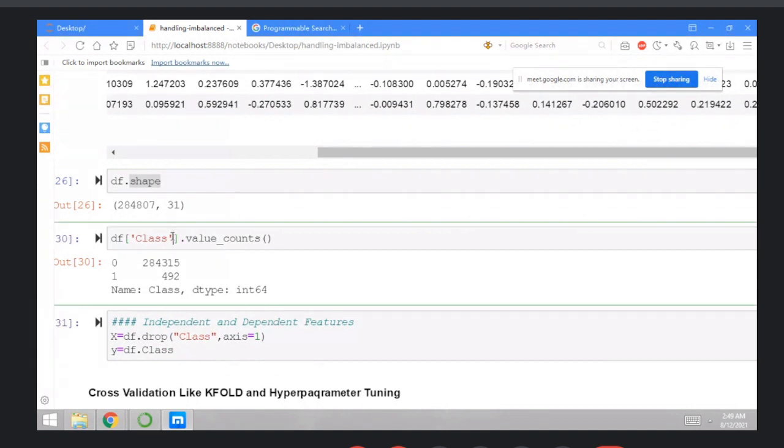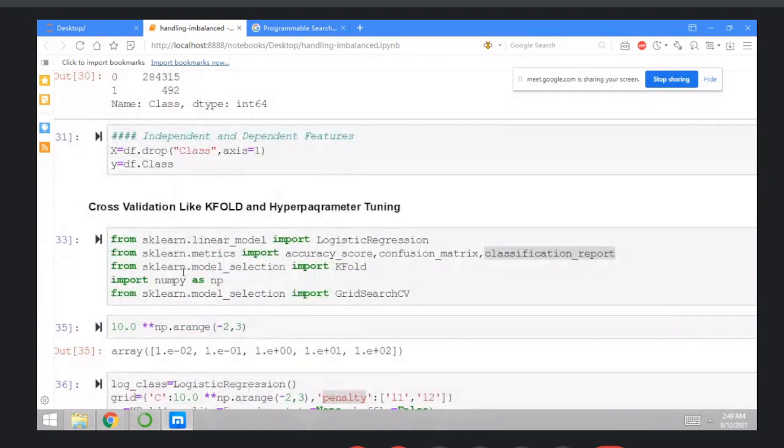It's basically a class. Inside the class, you can type value_counts, so you can check the values of zeros and ones. This is a classification problem, a fraud detection scenario. So 2,84,315 are not fraud, and 492 are fraud detections. Then divide the features into independent and dependent.